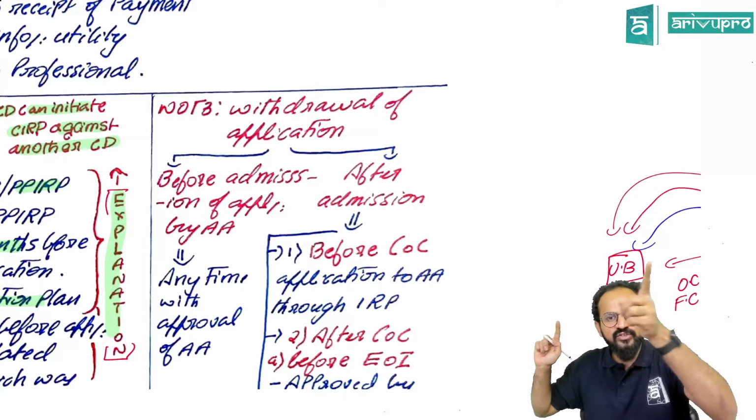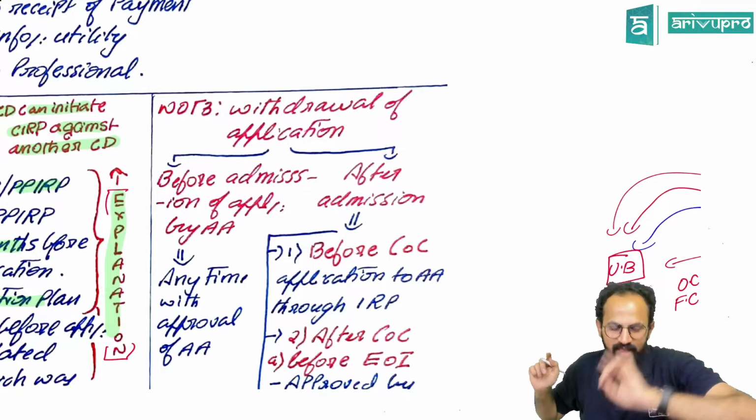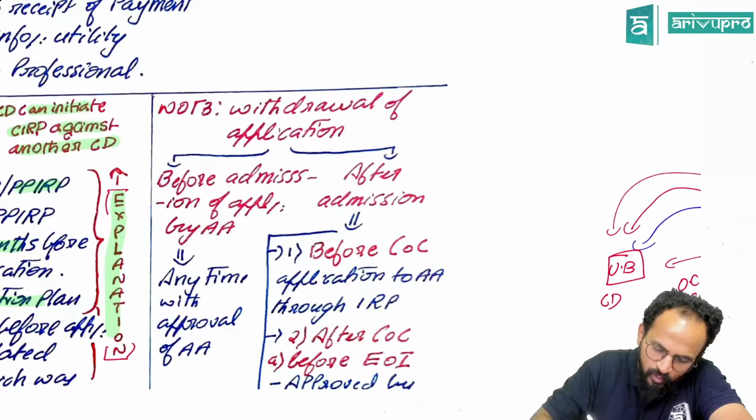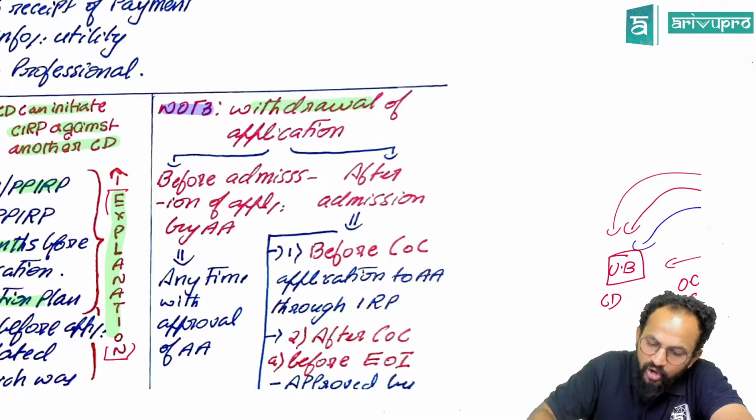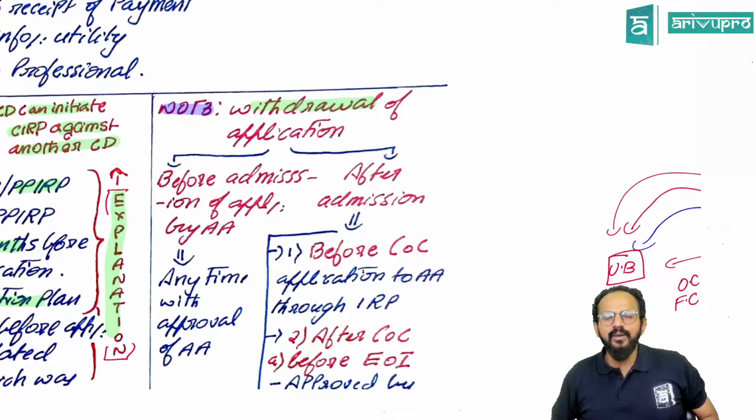People, wherever there is a note, come and read. You will be able to understand what is happening there. Okay. Sir, note 3. Sir, what is note 3? People, withdrawal of application. Sir, we have filed. Sir, we want to withdraw our application.